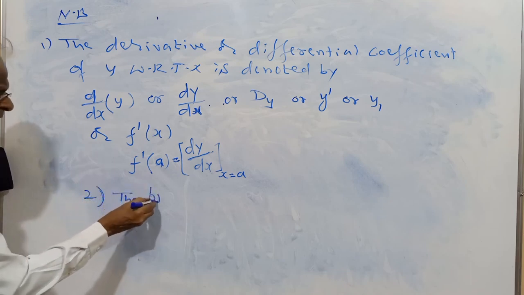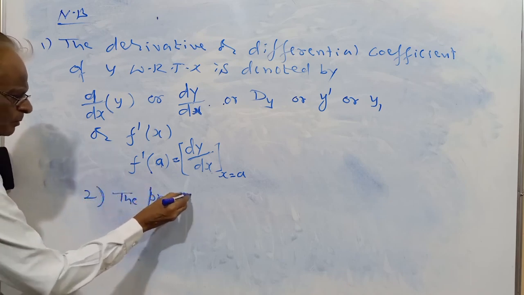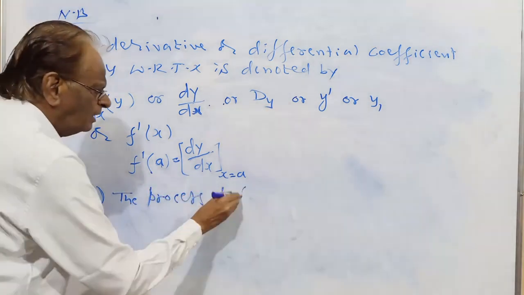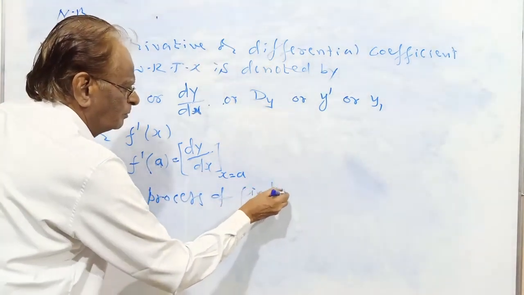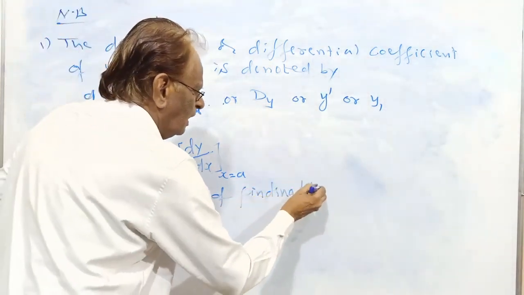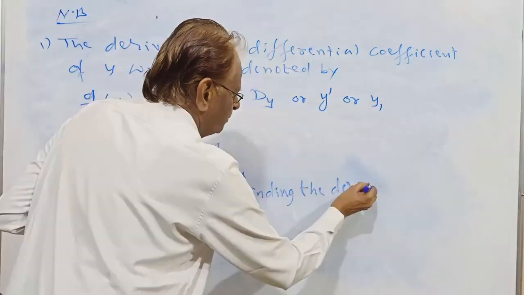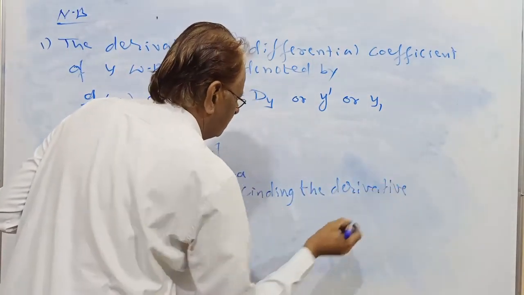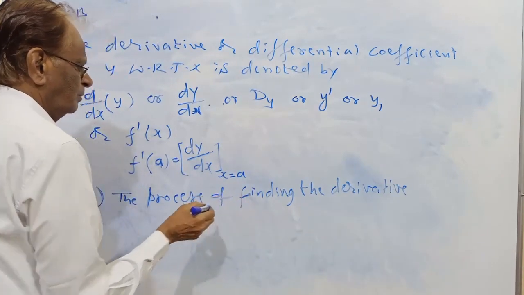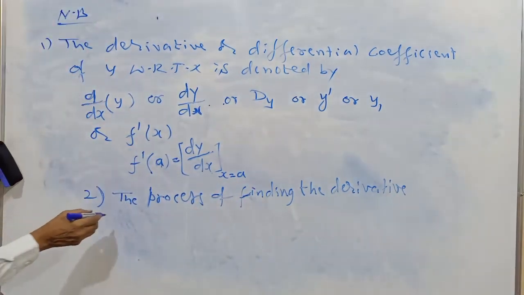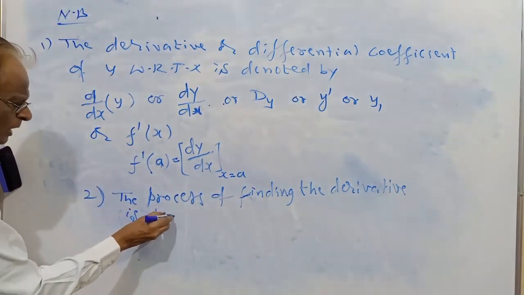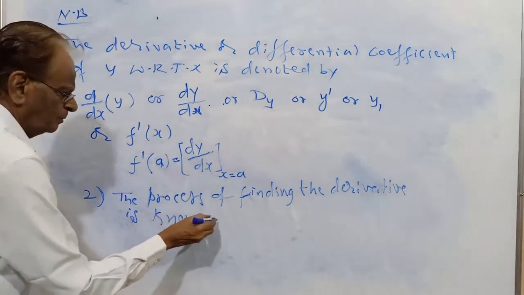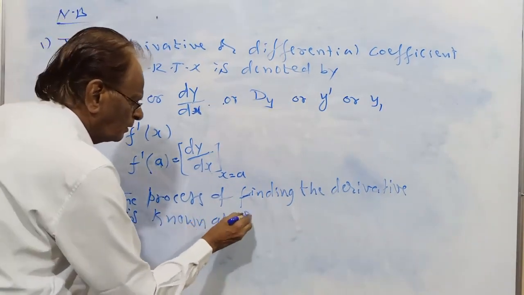The process of finding the derivative is known as differentiation.